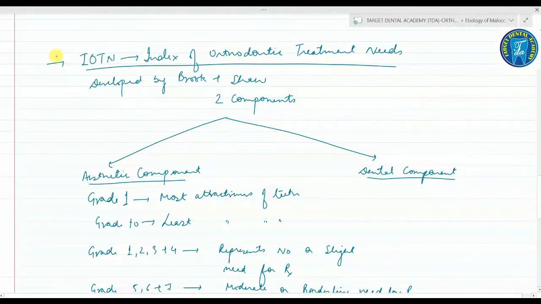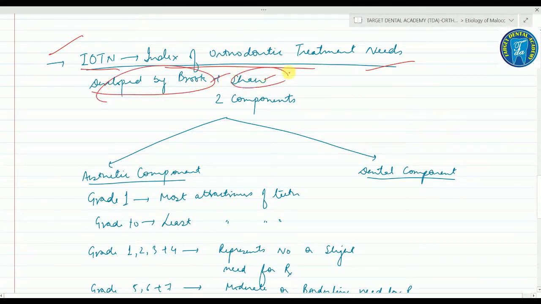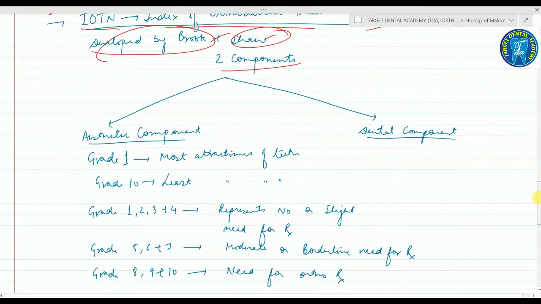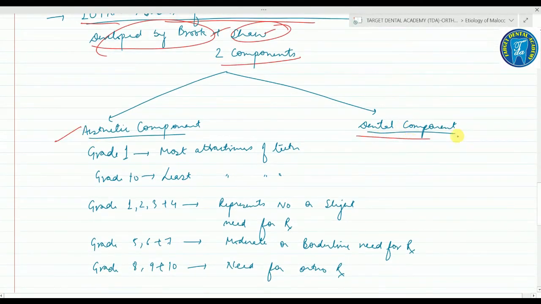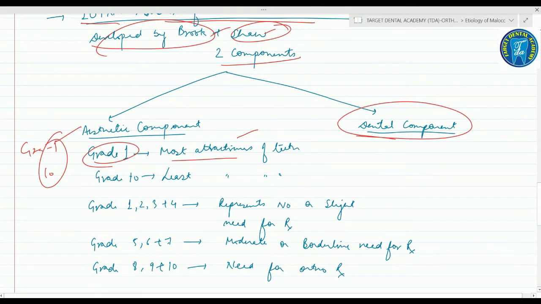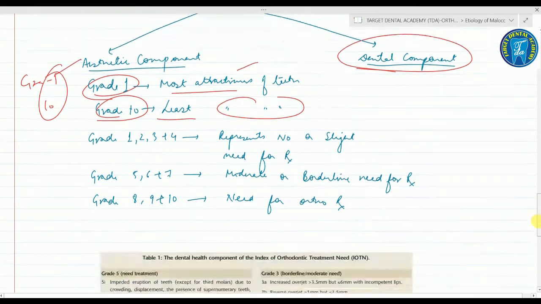Important. Next is the IOTN, very important. It is the Index of Orthodontic Treatment Need, which was developed by Brook and Shaw. The IOTN has two components: an aesthetic component and a dental component. The aesthetic component grades from grade 1 to grade 10, in which grade 1 is the most attractive teeth and grade 10 is the least attractive teeth. So very important, please note it down.